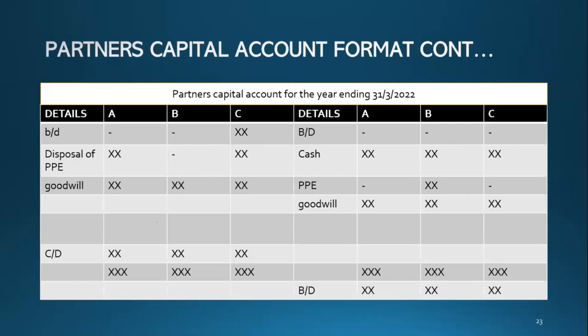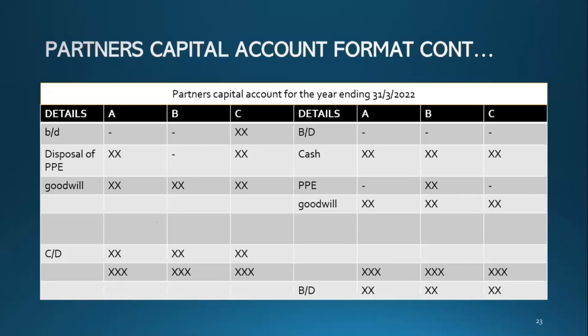How do we record it? Cash account debit, partner's capital account credit. When a partner invests, double entry: cash account debit, partner's capital account credit.